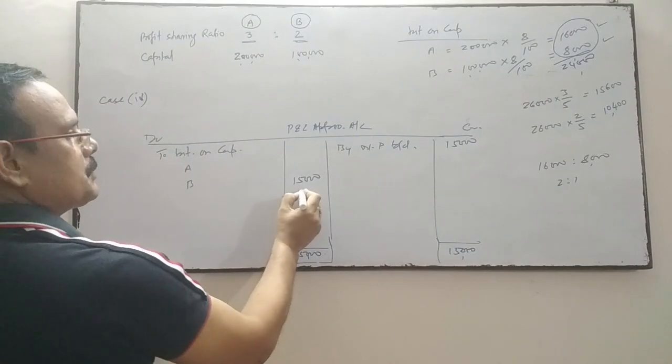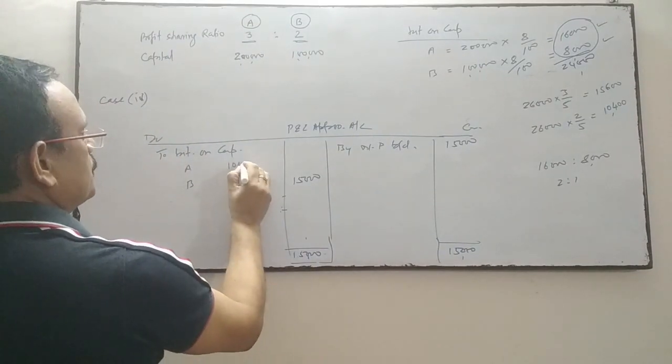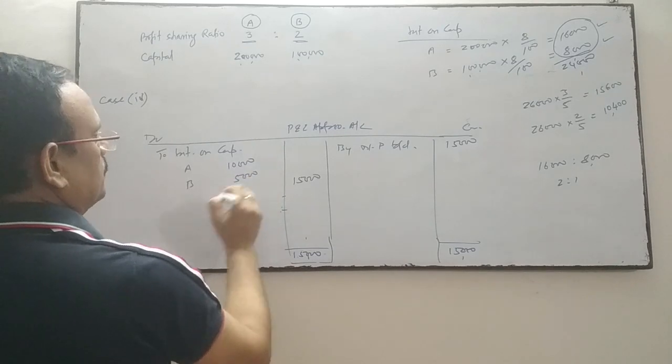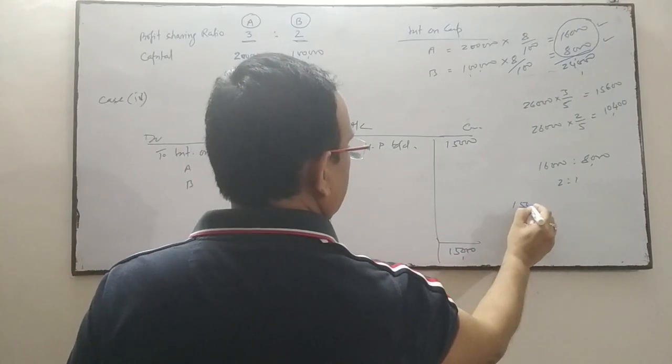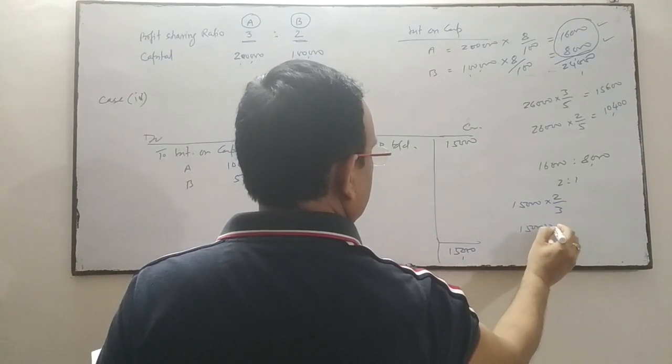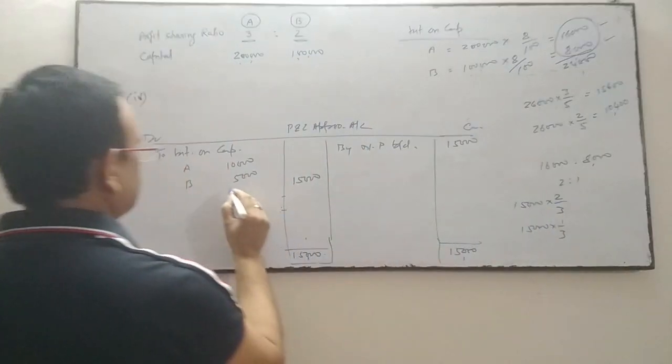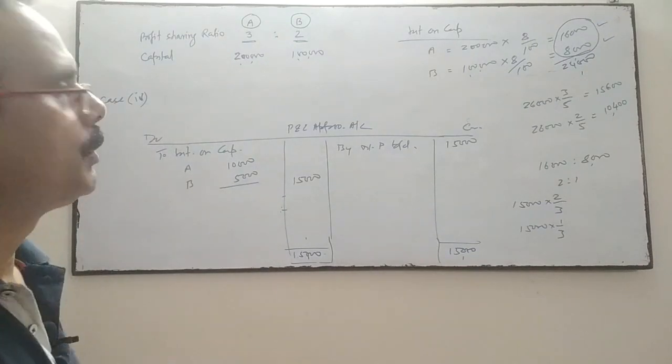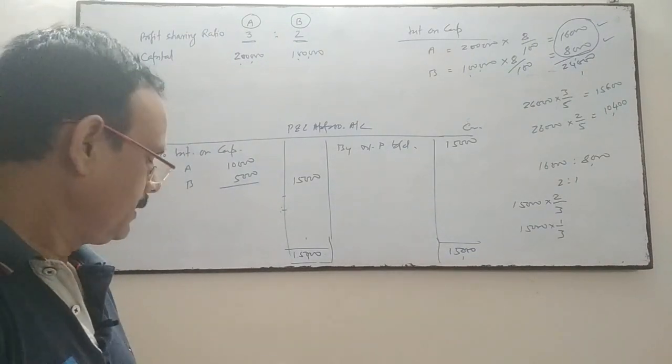So this 15,000 will be divided in the ratio of 2:1, means 15,000 into 2 by 3 and 15,000 into 1 by 3. So it is 10,000 and 5,000. There will be no divisible profit left.